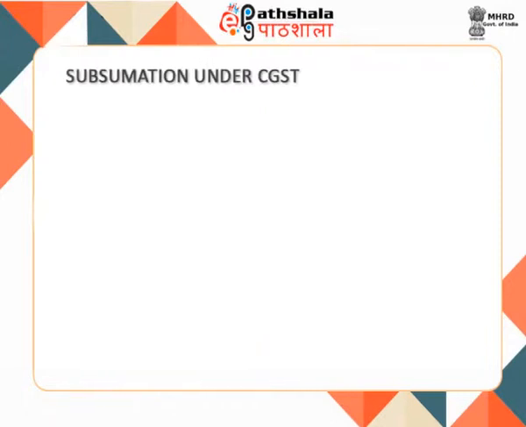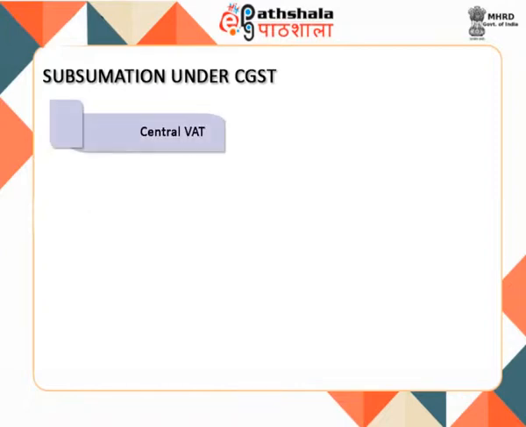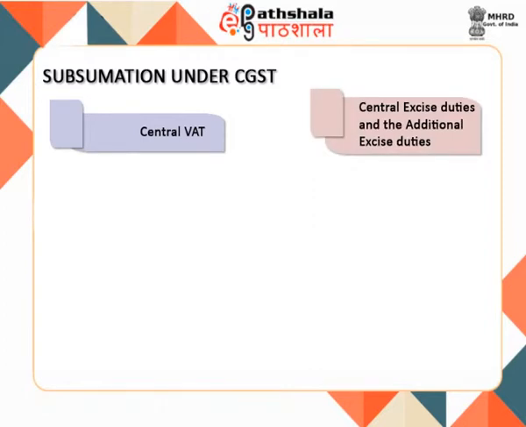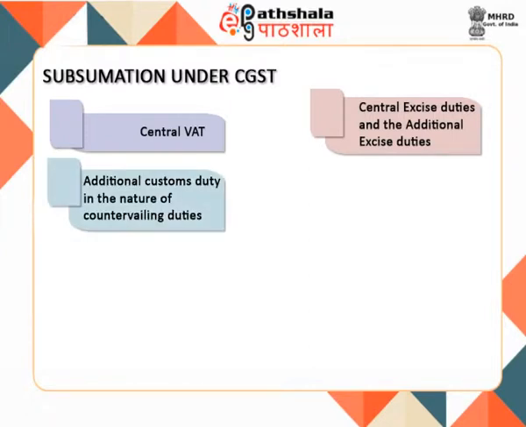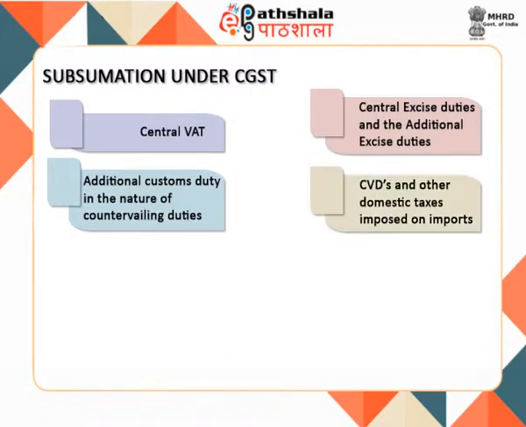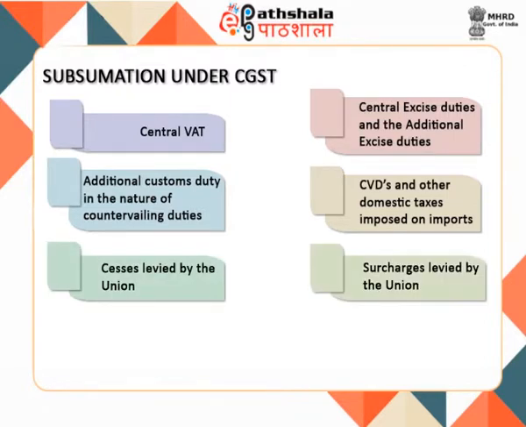The EC recommended that the CGST should subsume all the indirect taxes on supply of goods and services. These are central VAT, central excise duties, and the additional excise duties levied on pan masala, petroleum, and tobacco products, and those levied under additional duties of excise, Goods of Special Importance Act 1957, additional customs duty in the nature of countervailing duty, and other domestic taxes imposed on imports, cesses levied by the Union, surcharges levied by the Union, service tax.